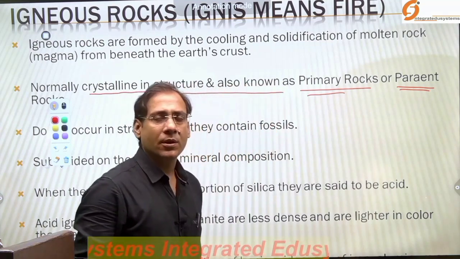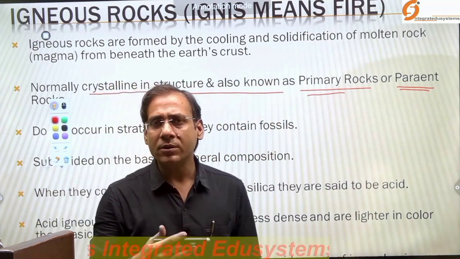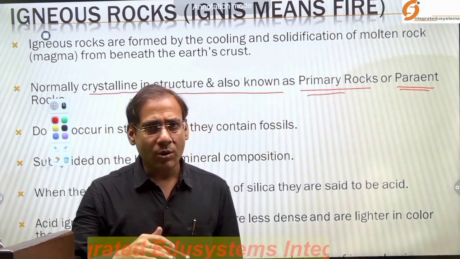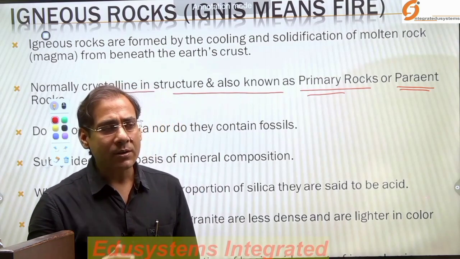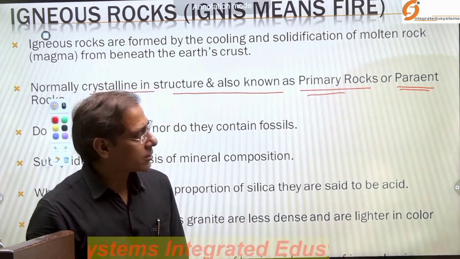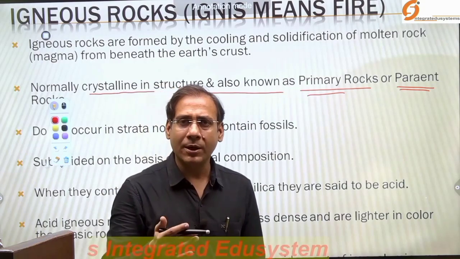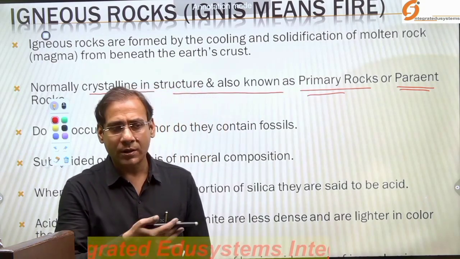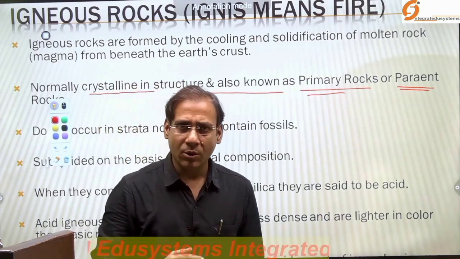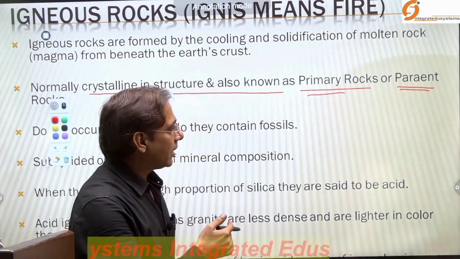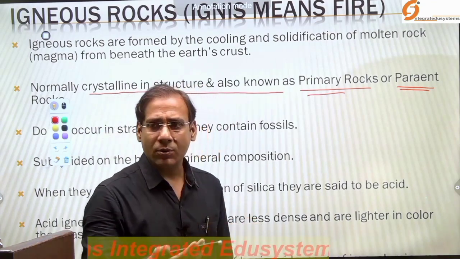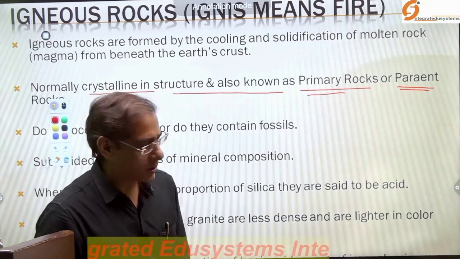Why? Because after the creation of the earth, it was the first rock which formed. That's why we call it the parental rock, because other rocks like sedimentary and metamorphic are generated from these igneous rocks. So that's why they are known as the parental or primary rock system.